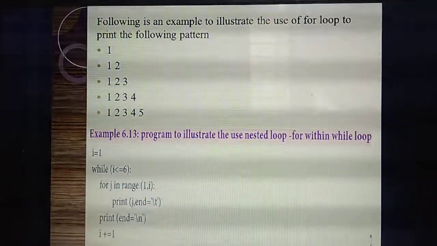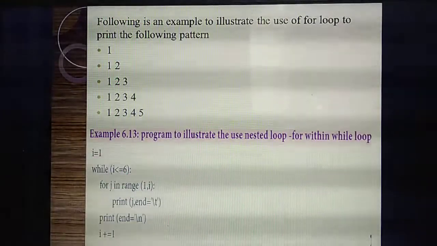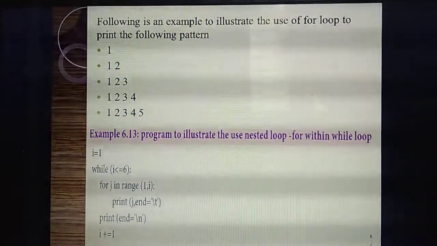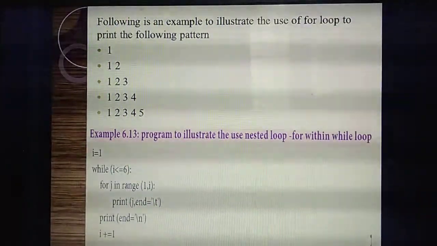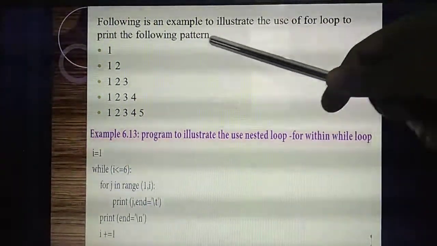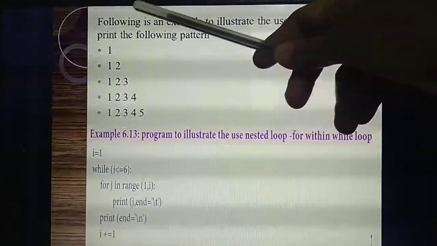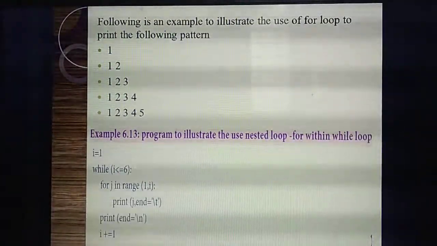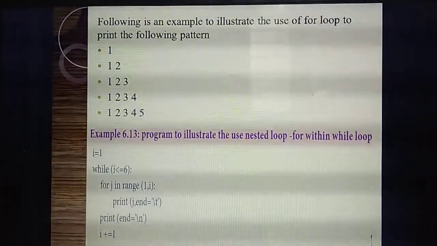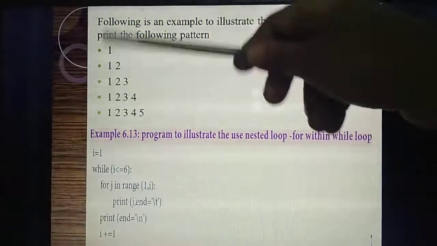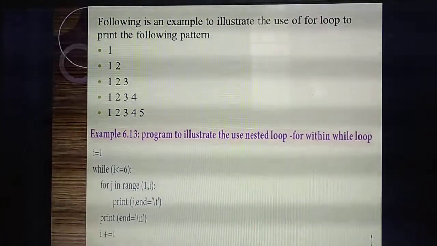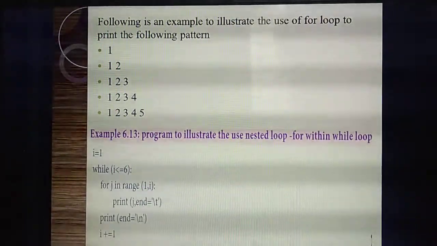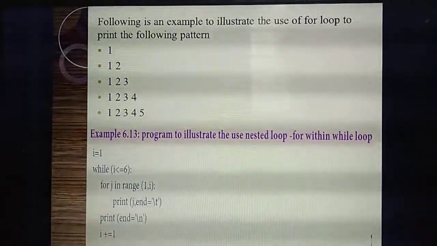Mostly they will ask a 3 mark question, sometimes they will ask a 5 mark question also. So listen carefully, very important program. In this question they have given, you need to print the pattern like this using a for loop. Okay, what's the question? You need to print the pattern like this using which loop? For loop. Listen carefully, very important as well as very easy also.